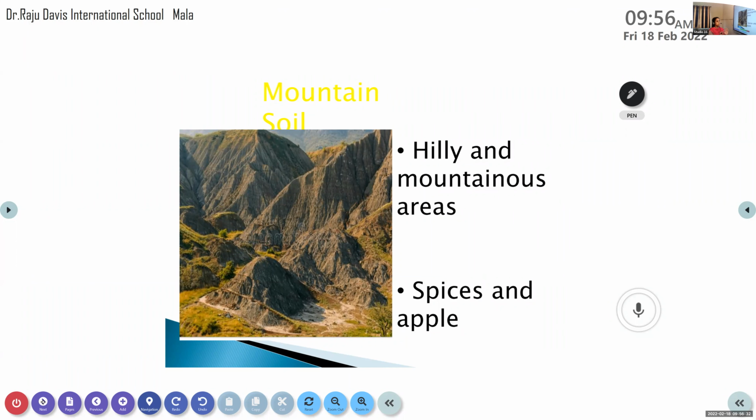From the word itself you can understand where we can see mountain soil. In hilly and mountain areas we can see the mountain soil. Mountain soil we can see on the mountain side only. And in this soil we can cultivate some crops. Which type of crops? Spices and apple.